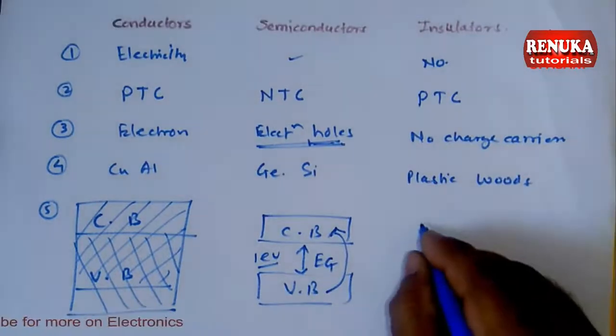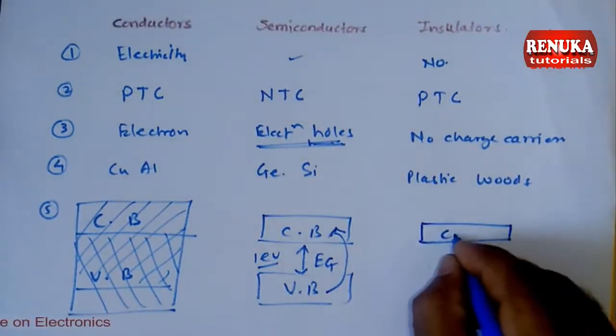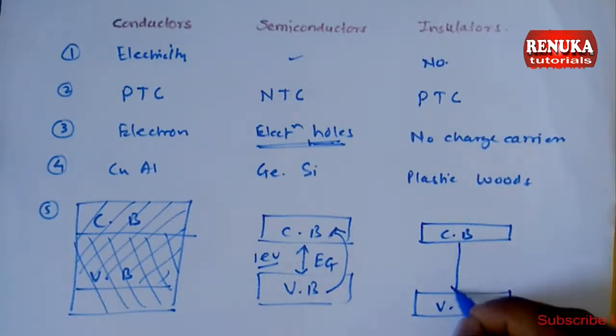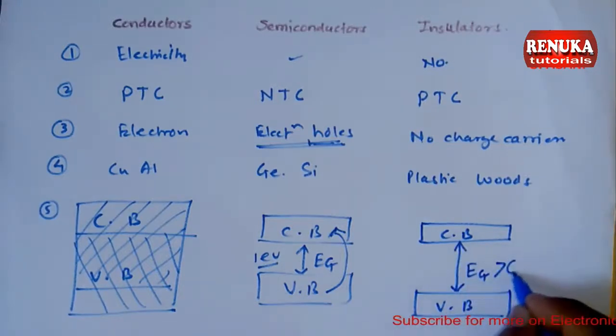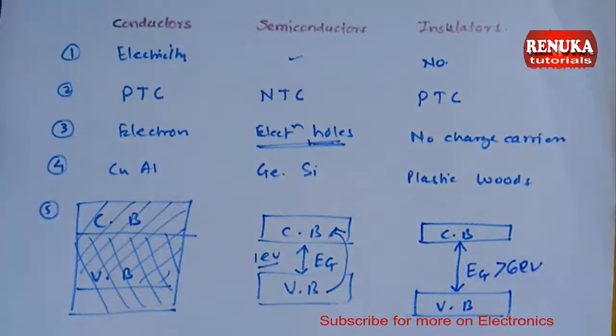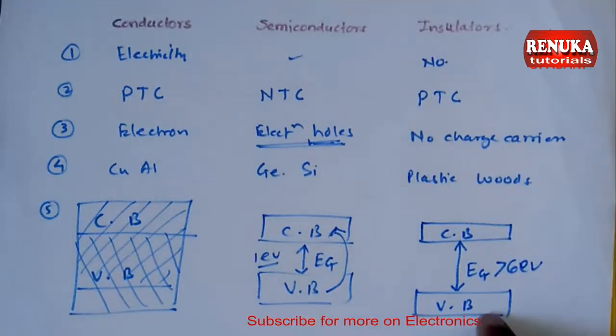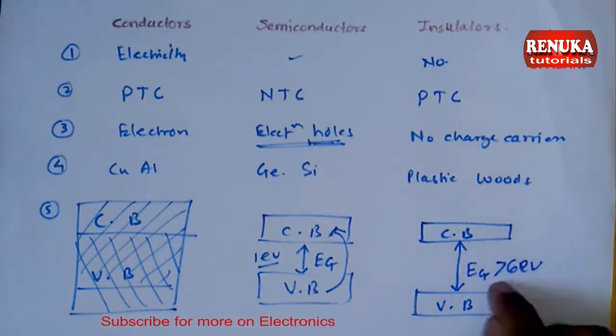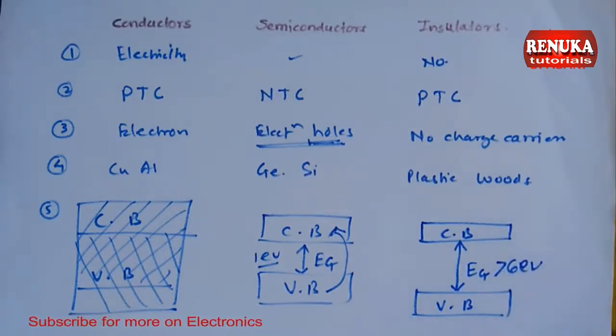What about the insulator then? In insulator, the conduction band and the valence band have an energy gap which is greater than 6 electron volt. It means that if you want to move the valence band electron to conduction band, we have to give energy up to 6 electron volt, and 6 electron volt energy is very high to convert this insulator into conductor.